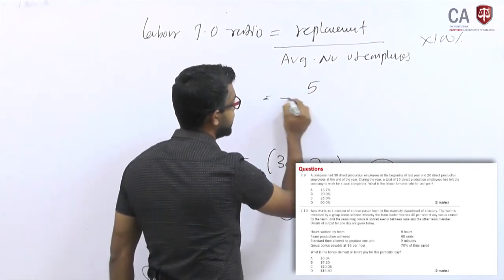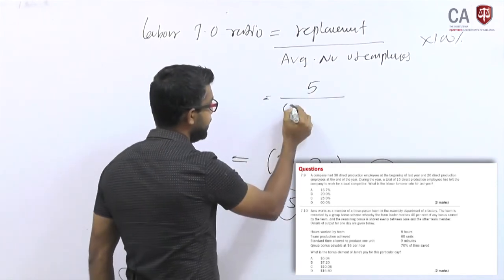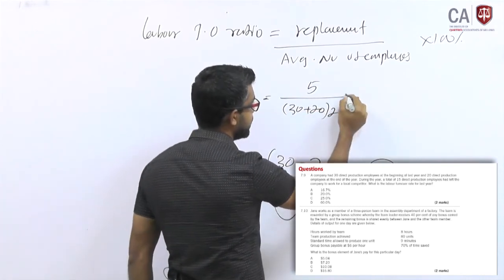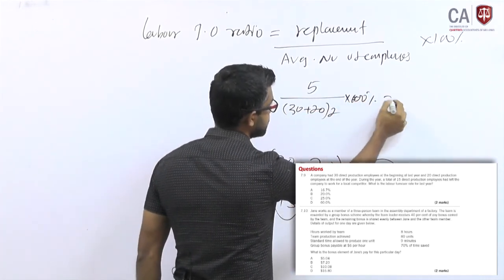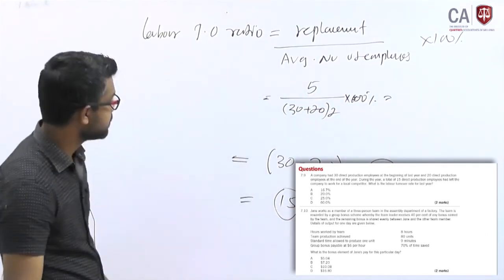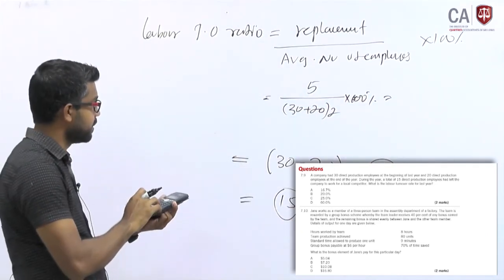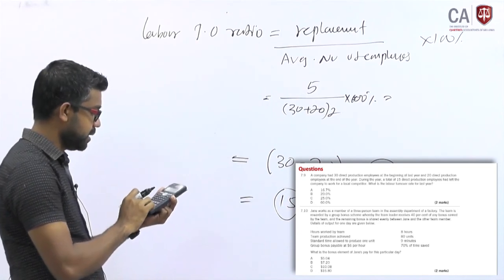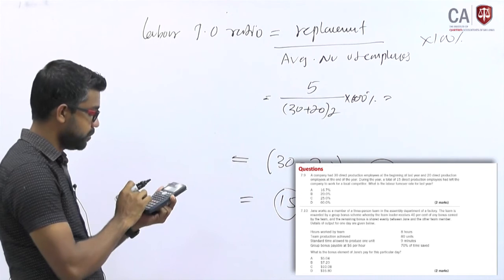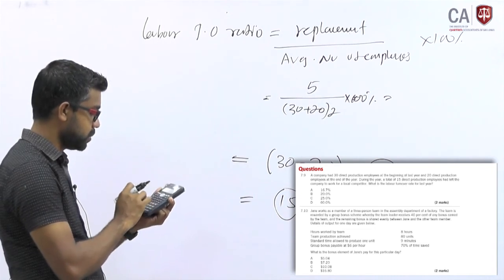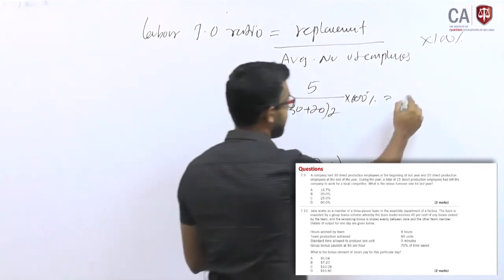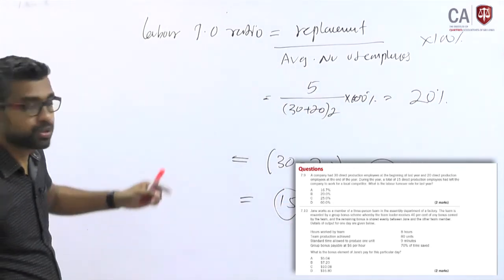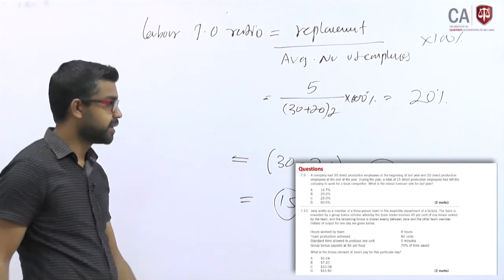5 replacement. Average, how do you calculate? 30 plus 20 divided by 2, into 100. The answer is 5 divided by 25, into 100, 20%. Because always the replaced employees you will consider for the turnover ratio calculation.